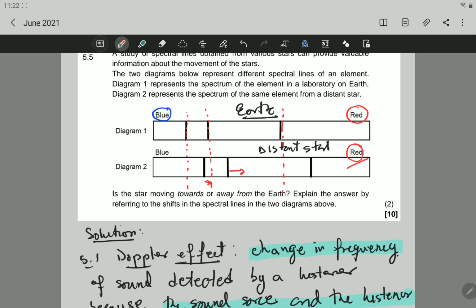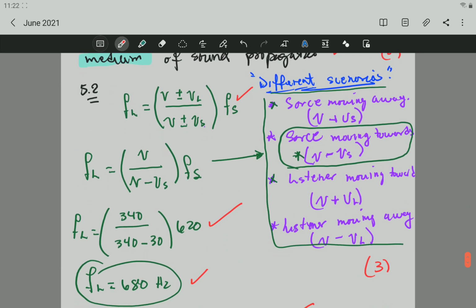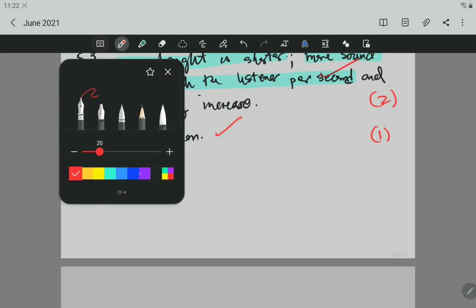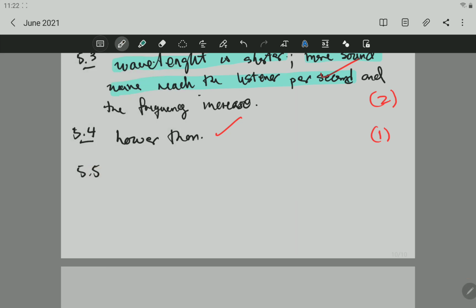The red end of the spectrum is the side of the spectrum which has greater wavelength and a smaller frequency. So I have greater wavelength, smaller frequency. If it has a smaller frequency, that means that the star is moving away. So in this case, the answer is moving away.